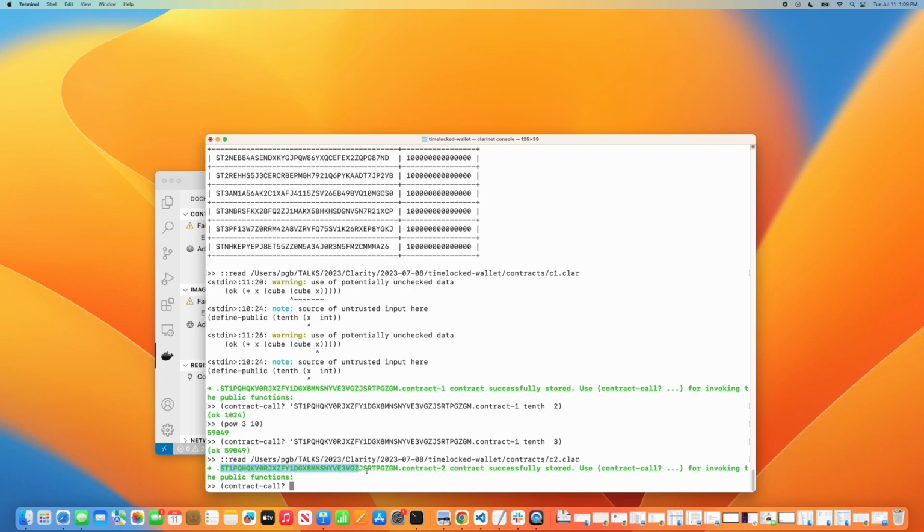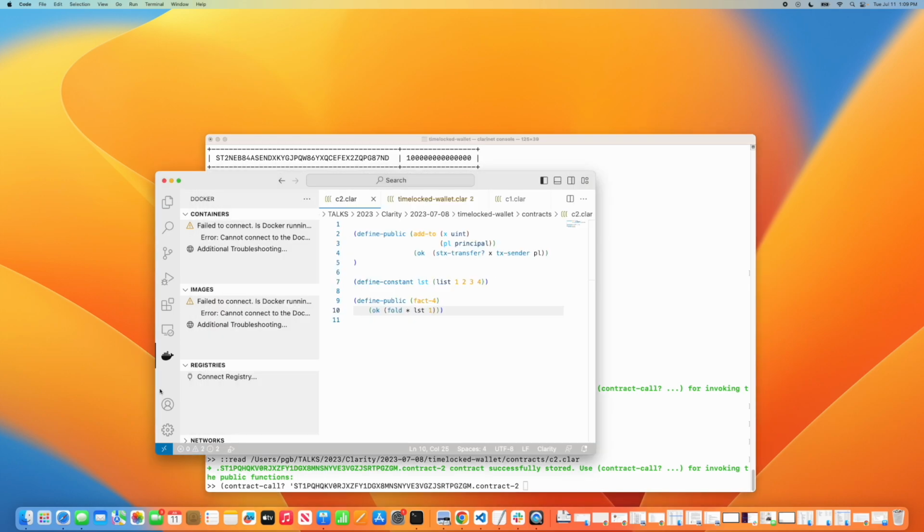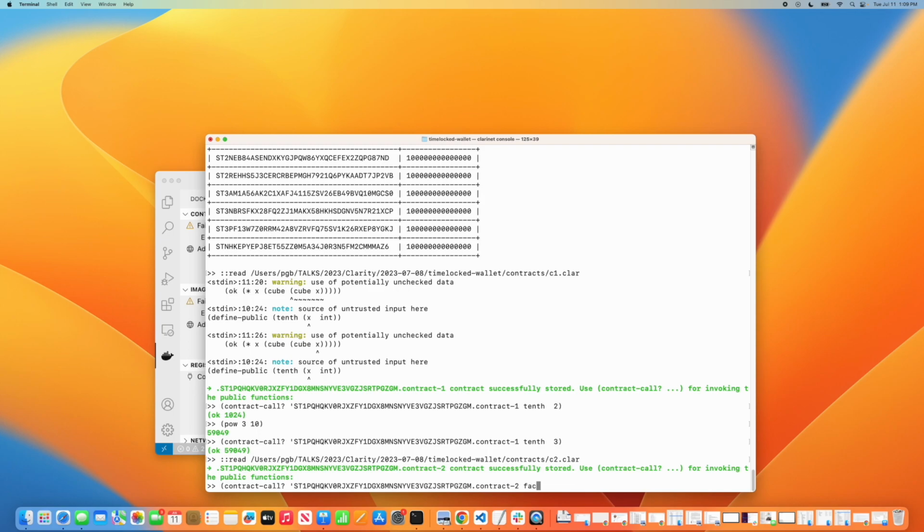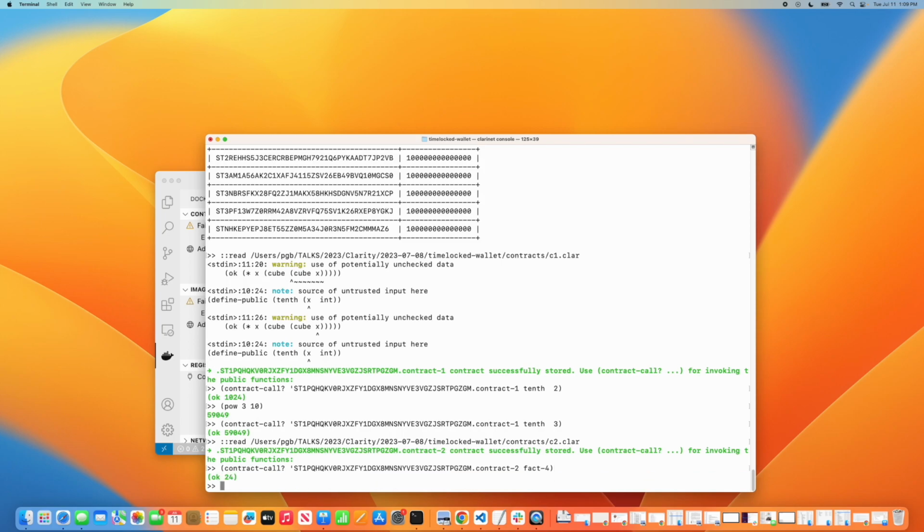This is a principal, or the address in Clarity, in the test chain that we have on this computer that I'm using here. And so here is the actual contract. I want to use this to call fact4. So I'm just going to say fact4, and this should give us 4 times 3 times 2 times 1. So 4 times 3 is 12, times 2 is 24. Okay, so that in fact works, which is nice.